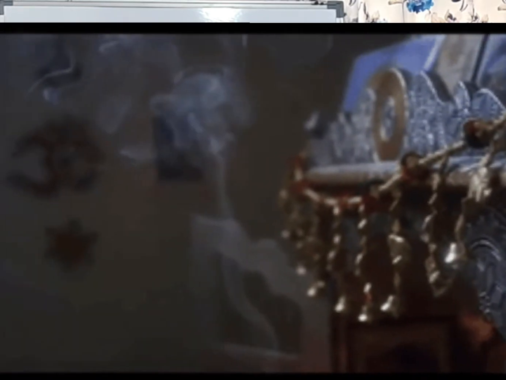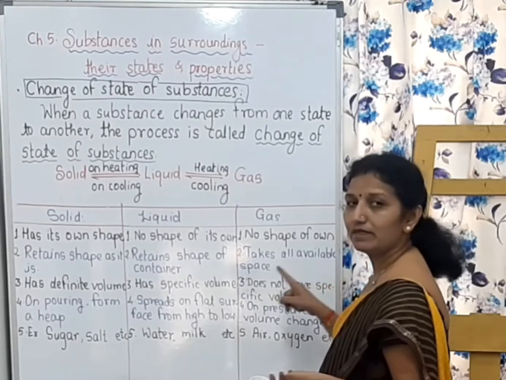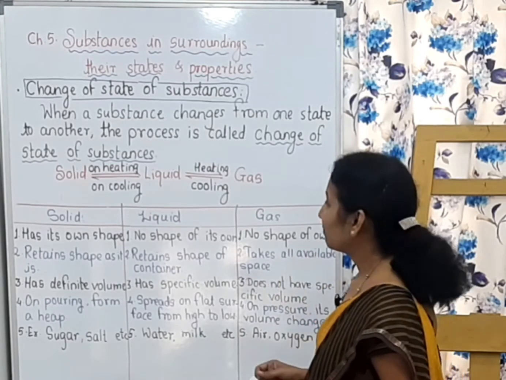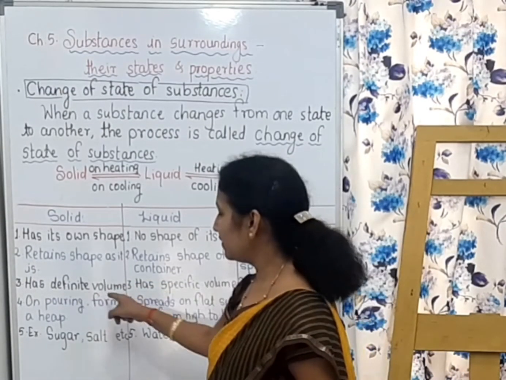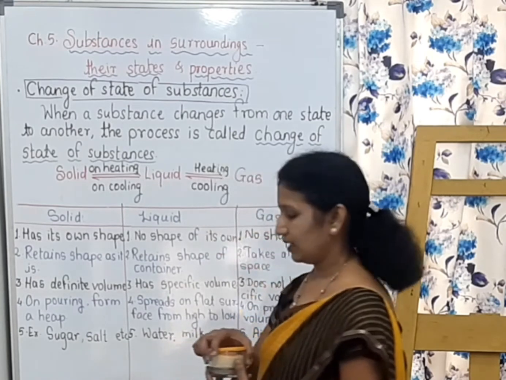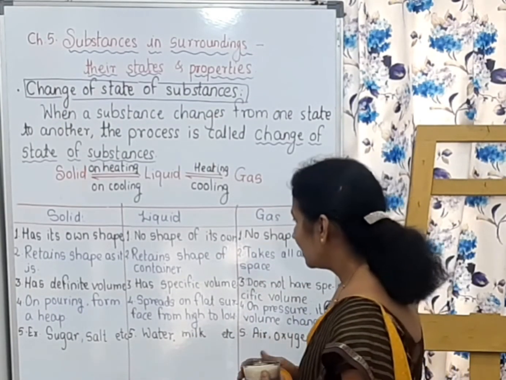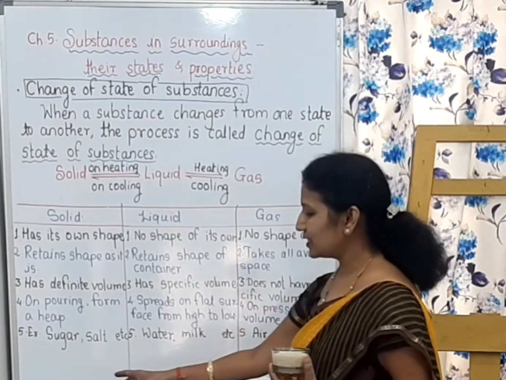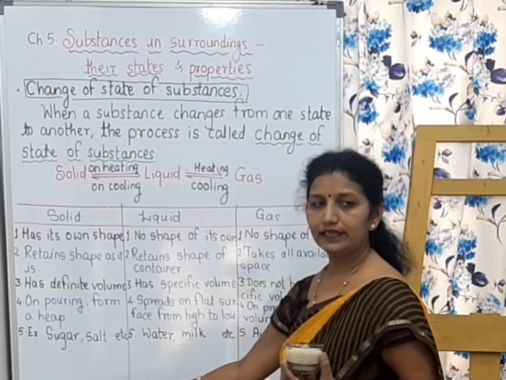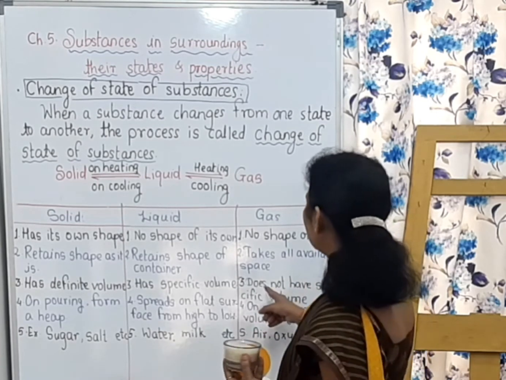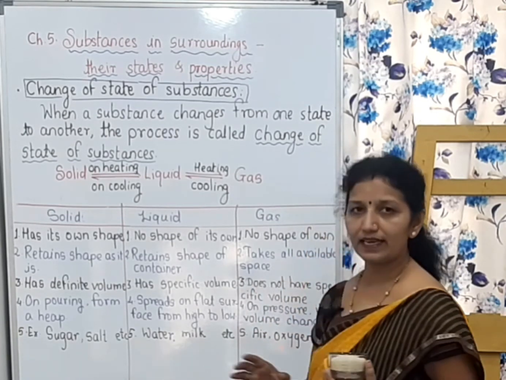Why? Because it takes all available space. Then the volume: sugar has a definite volume, a specific volume, 1 liter, 2 liter, like that, and gas does not have a specific volume.